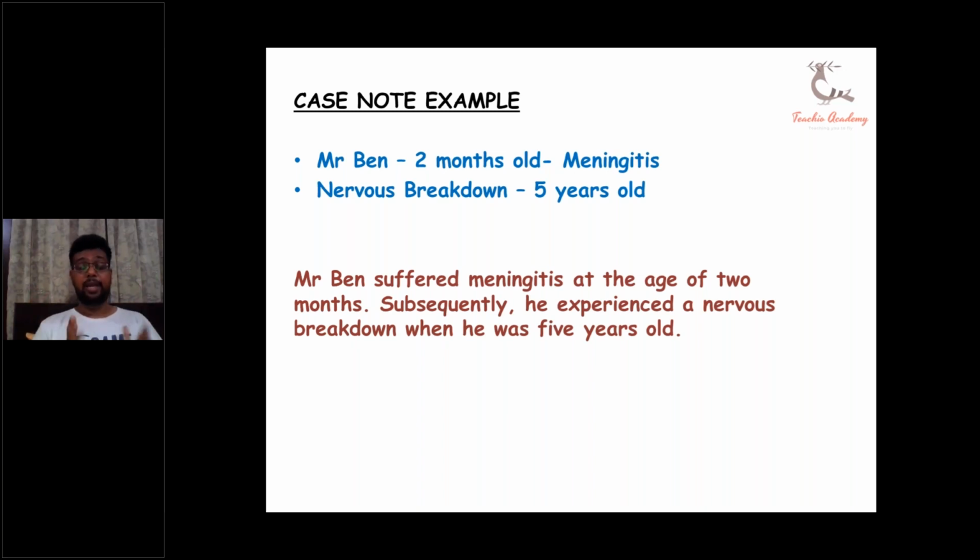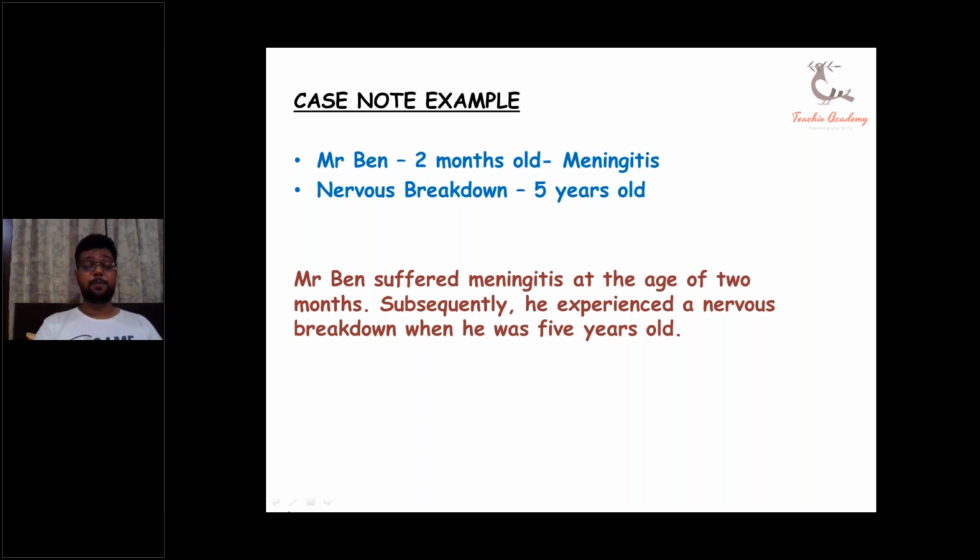You do not know what exactly happened. You only know what is being given to you. So you cannot run in all directions. You have to be very precise and clear regarding your case note. This is what your OET examiner is basically checking. Why are you running here and there? Most of the students have written, why not suffered, we will write diagnosis, we would write had an episode of, and so on. So why are you throwing your efforts and endeavors in wrong directions? Mr. Ben suffered meningitis when he was 2 months old. That's fine and perfect.